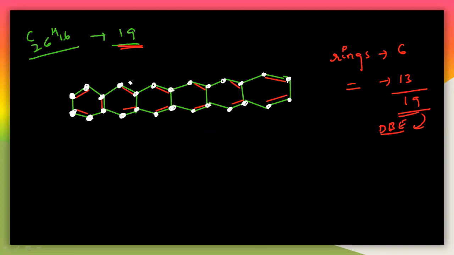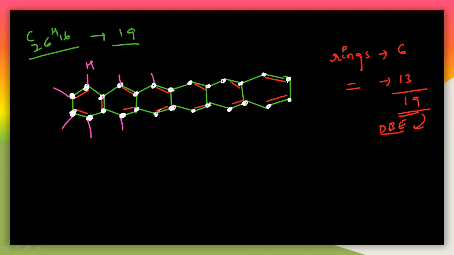So the hydrogens must be 16 here. So let us take the 16 here. For each carbon, generally there will be one hydrogen, here also. But this carbon, which already has 4 bonds, has no hydrogen.